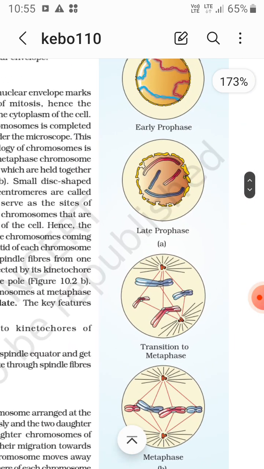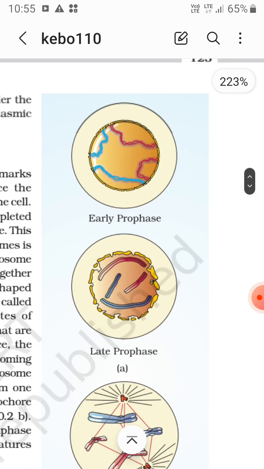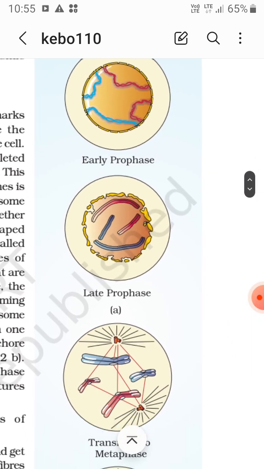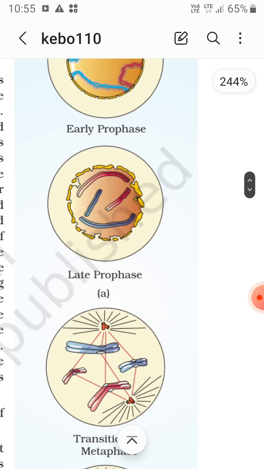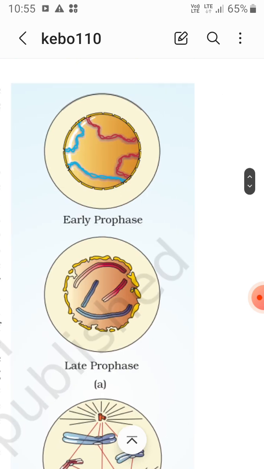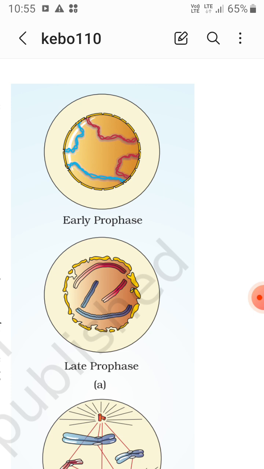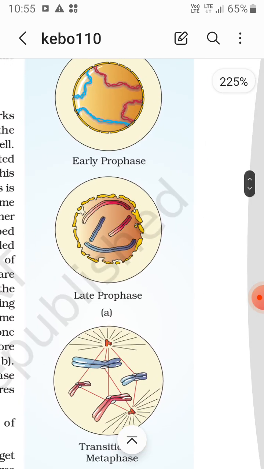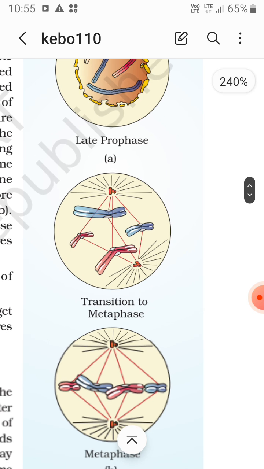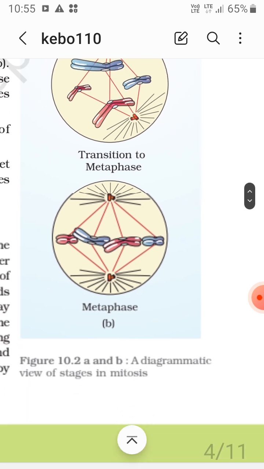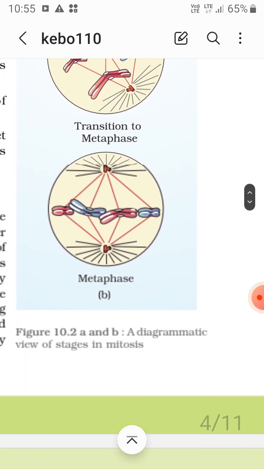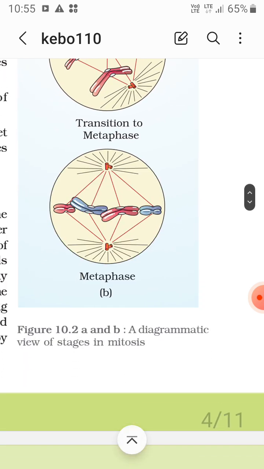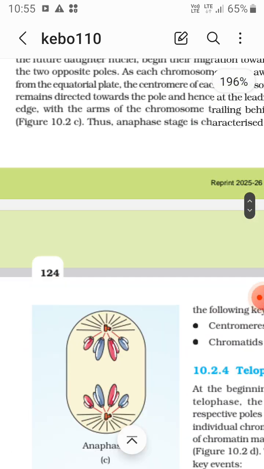Like it was the early prophase, when the nuclear membrane is not completely broken. Now in late prophase, you can see the nuclear membrane is broken, and chromatin condensation occurs. You can see the two chromatids. This is the late prophase, and then there is the transition to metaphase. Don't get confused, this is not anaphase. Okay, transition to metaphase. Now there is a metaphase plate, as you can see in diagram B, the diagrammatic view of stages in the mitosis.